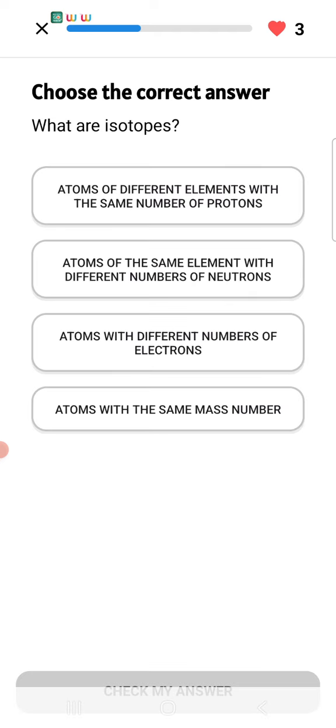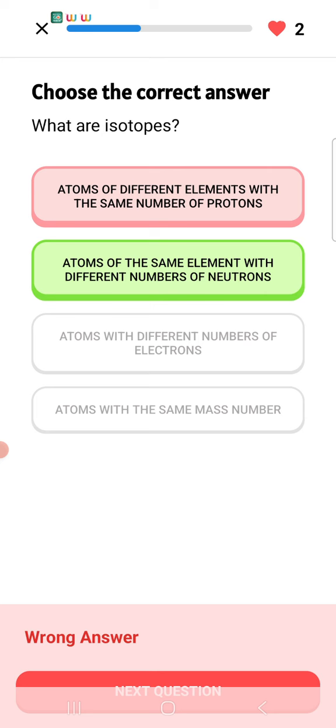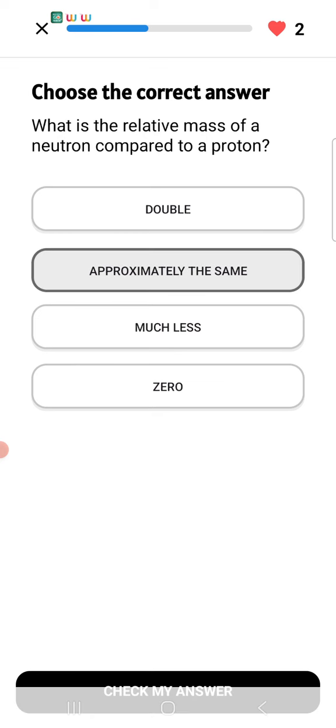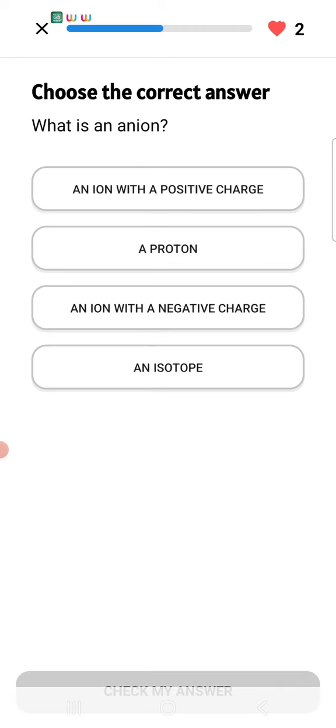What are isotopes? Number of protons are the same. Atoms of different elements having the same number of protons? Wrong answer. Atoms of the same element with a different number of neutrons. That is, the same number of protons but a different number of neutrons. What is the relative mass of a neutron compared to a proton? Approximately the same. Okay. Then which of the following particles are considered subatomic particles? Protons, neutrons and electrons are the subatomic particles.